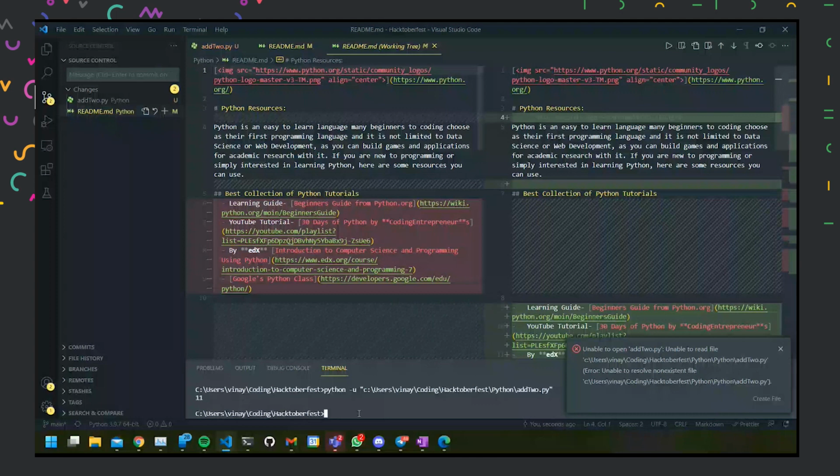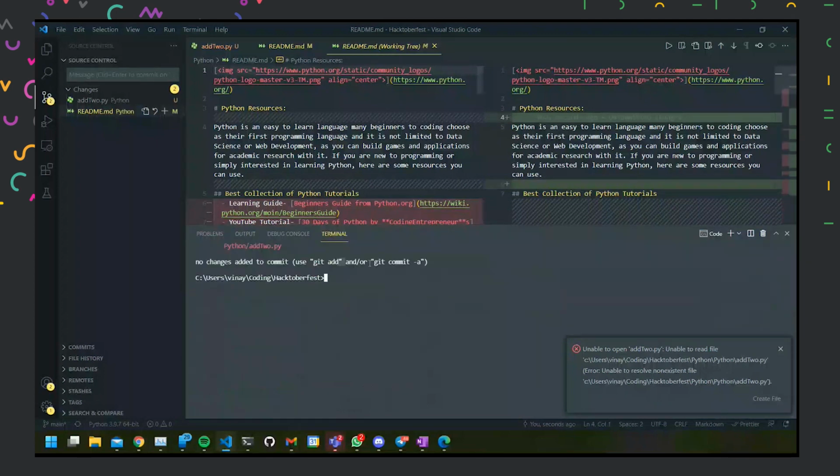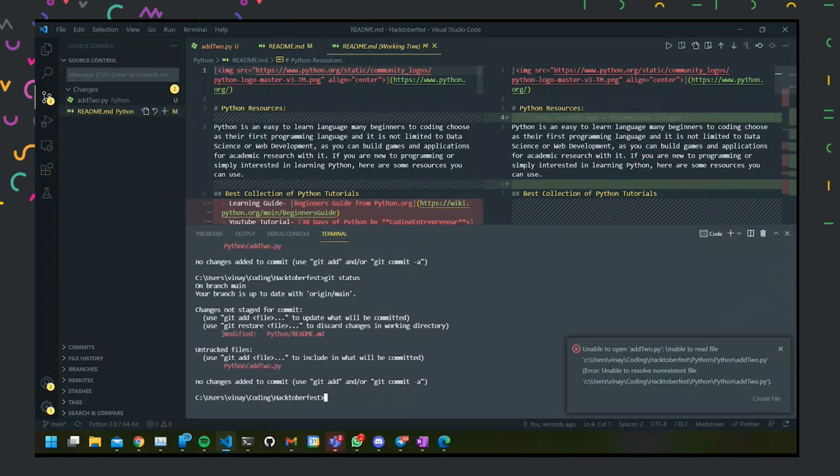And then if I have to push all these changes, first I have to see the status. What is the status? The changes we are seeing now are basically VS Code running the git status command for us. If I run it in the terminal again, it will show the changes. Yes, it is showing that one file is modified, that is the README file, and one new file is created called add2.